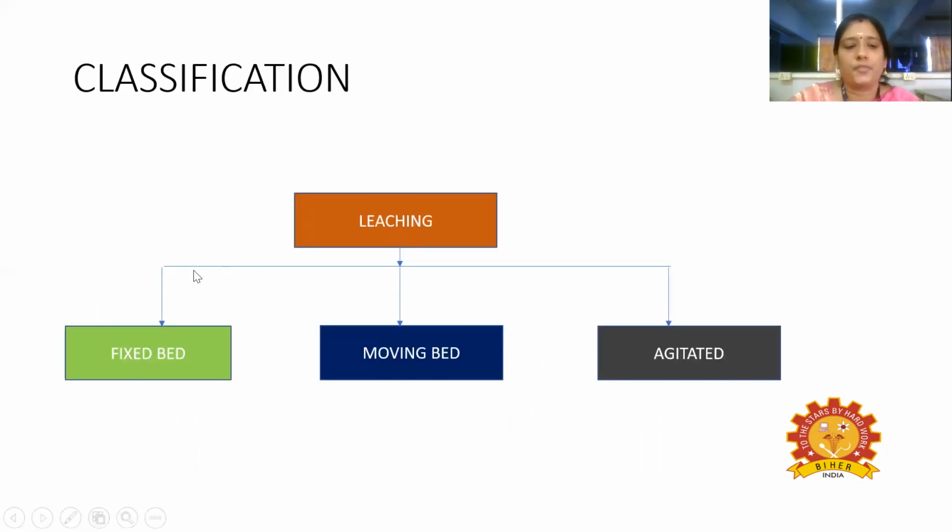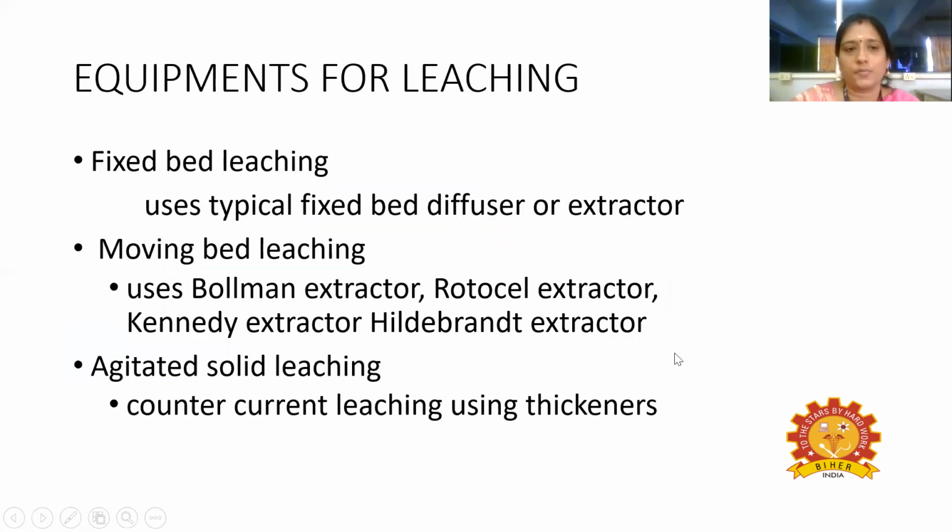Now coming to the classification. Leaching is classified into fixed bed leaching, moving bed leaching, and agitated leaching. These are the various classifications and the equipment used for fixed bed leaching, moving bed leaching, and agitated solid leaching. First, fixed bed leaching uses the typical fixed bed diffuser.